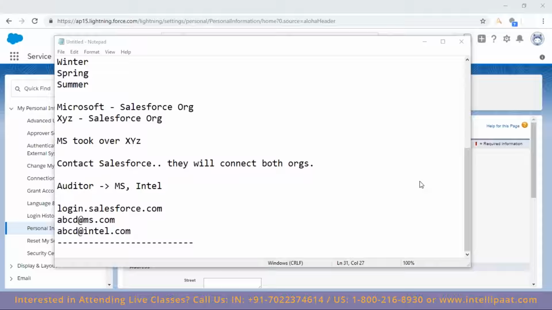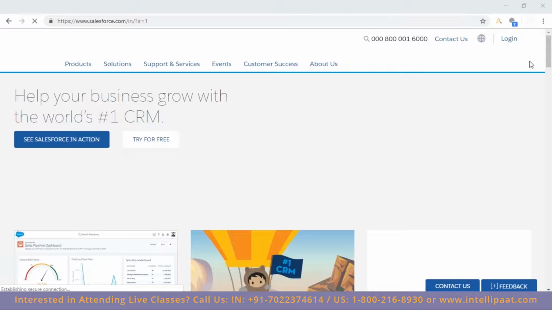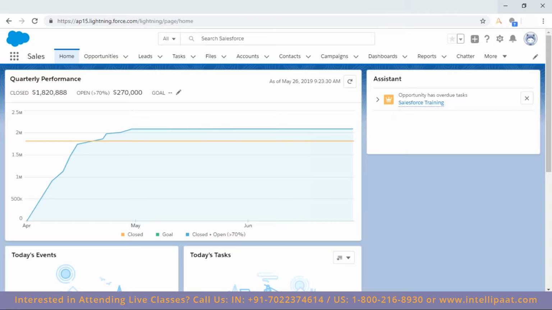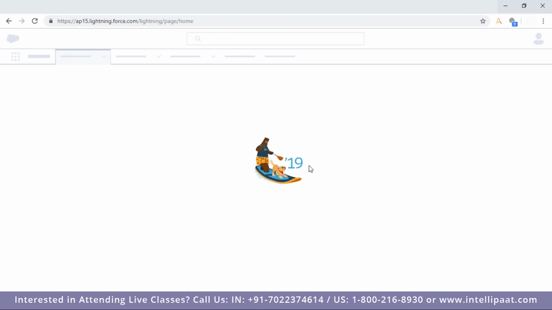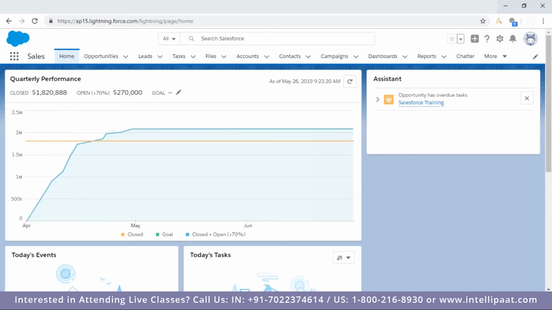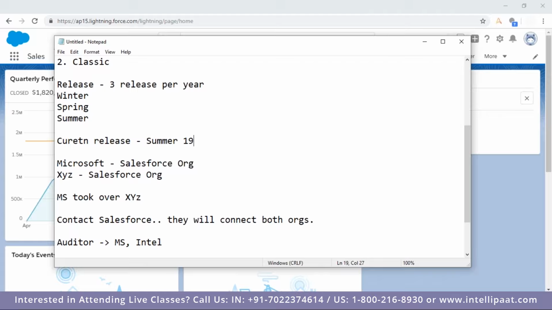Shravan, you created the account by going to salesforce.com. When you create the account from salesforce.com, you get a 30-day account. Generally when you log in, this is the user interface you will get. Here you see this logo of the release you are working with. This logo is for Summer 19, which is currently the latest release.